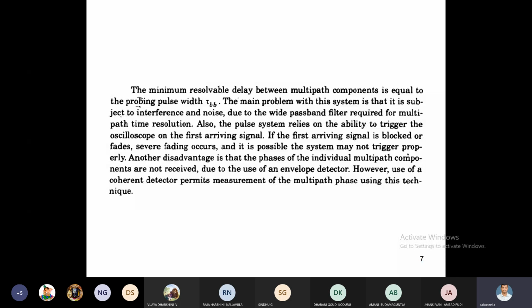Another disadvantage of this direct RF pulse impulse response model is that we cannot measure any phase change. If any phase change comes due to multiple paths from transmitter to receiver, we cannot find it. That is another drawback. Here we are getting two drawbacks in this direct RF pulse system: first, triggering may not be done when severe fade occurs, and second, any phase changes between the multiple paths are also not possible to calculate.